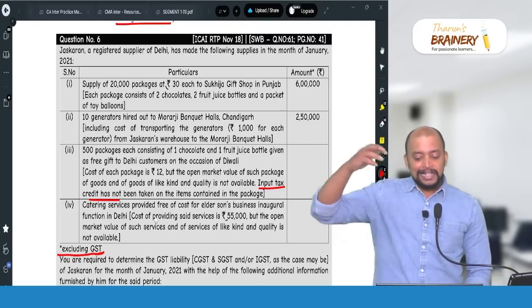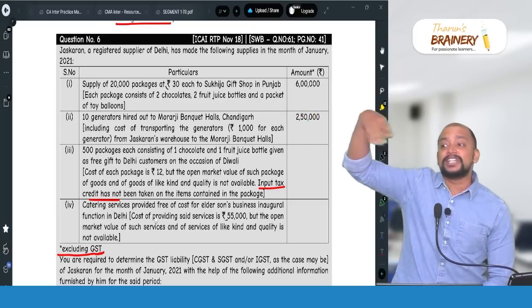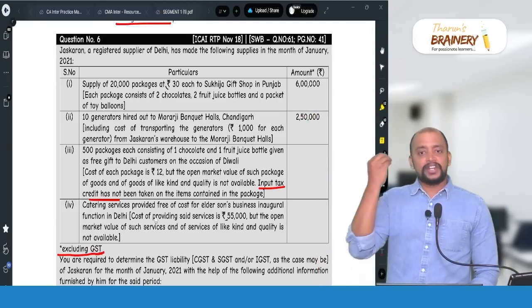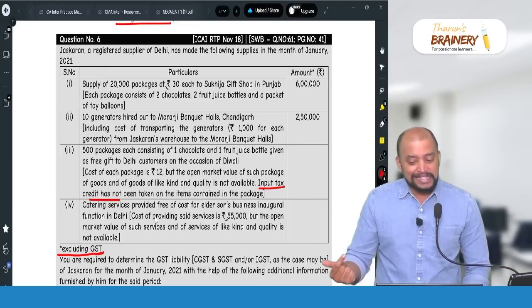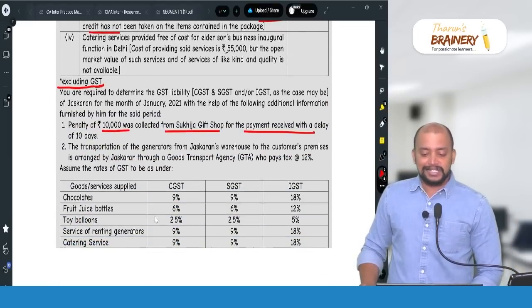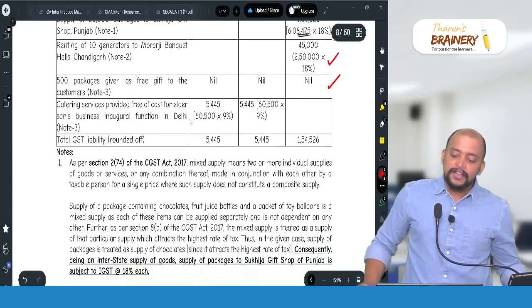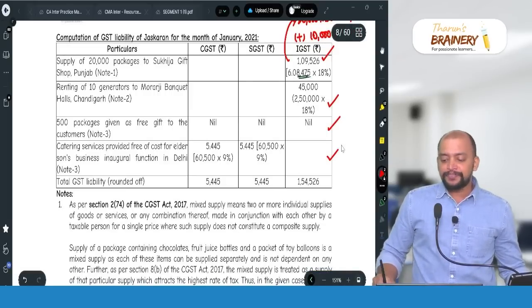In this case, the services are performed in Delhi, inaugural function in Delhi. Location where services are actually performed is Delhi, location of supplier Delhi, place of supply Delhi, therefore it will become intra-state supply, chargeable to CGST, SGST, 9%, 9%. So 60,500 into 9%, 60,500 into 9%, 5,445. So this will be taken as the liability.